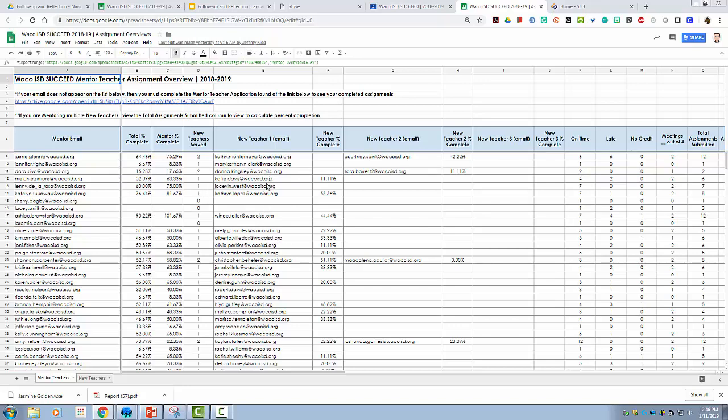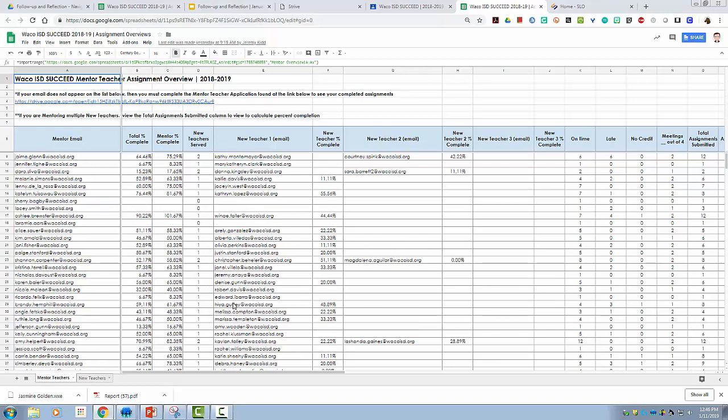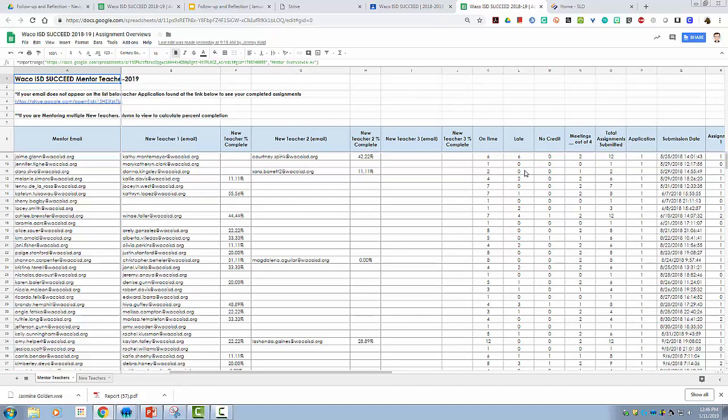If you do not have your new teacher listed next to your name, then if you can send me an email, we'll get them added, and that will begin your calculations here. You can go in and you can see how many assignments have been submitted on time, if there were assignments submitted late or assignments submitted past the late date that you received no credit for. If you have any questions on those, just contact me.